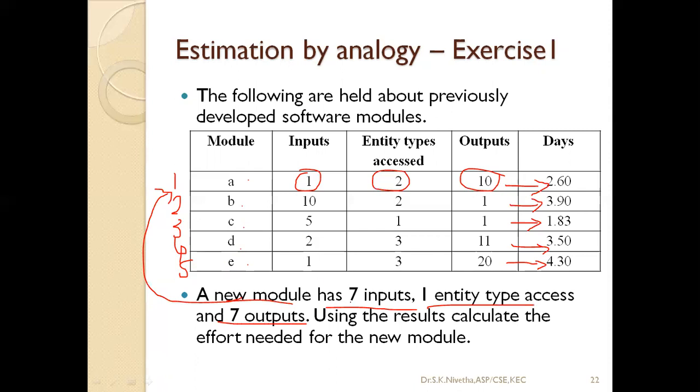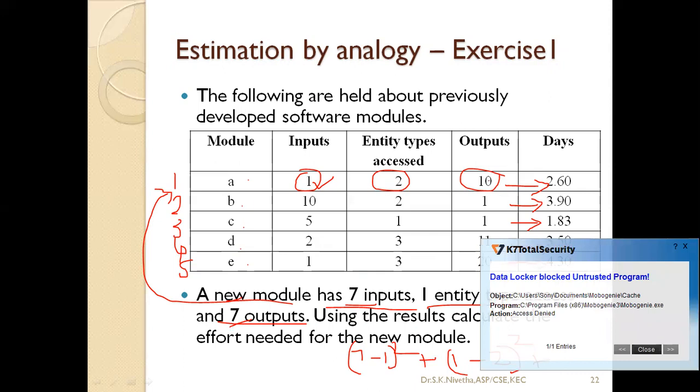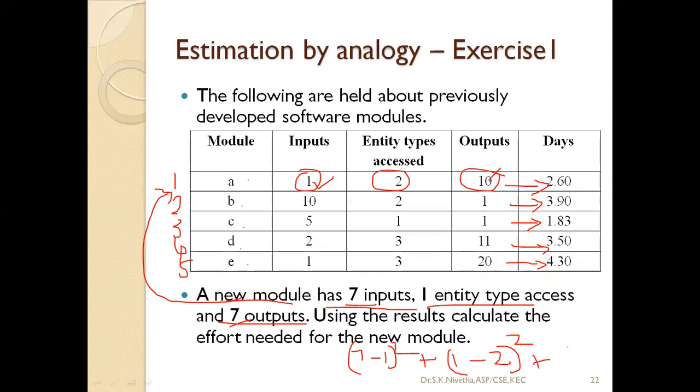For example, for project A, how can I compare? 7 minus 1 whole square, this 7 and this 1. And now 1 minus 2 whole square plus 7 minus 10 whole square.